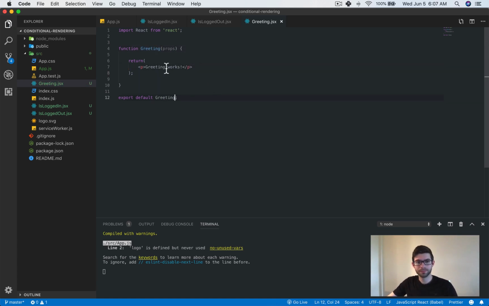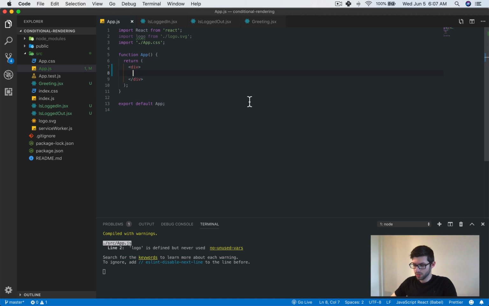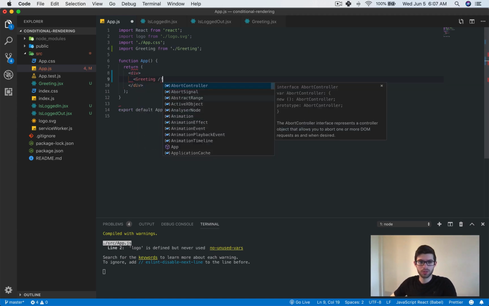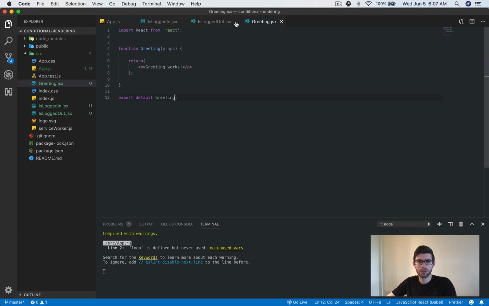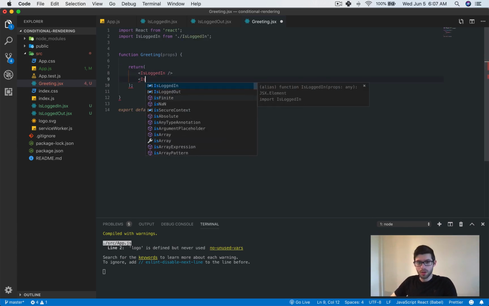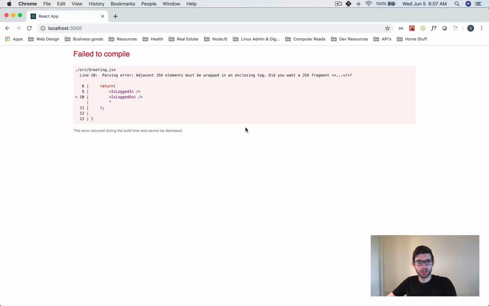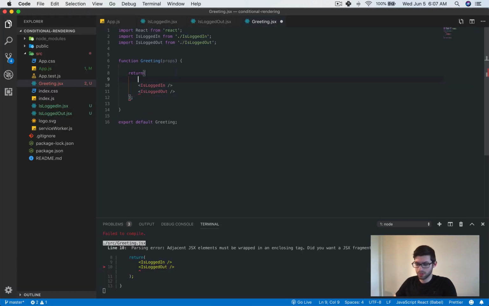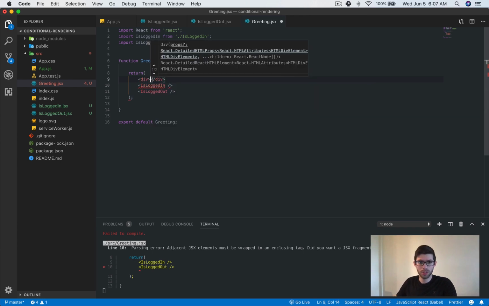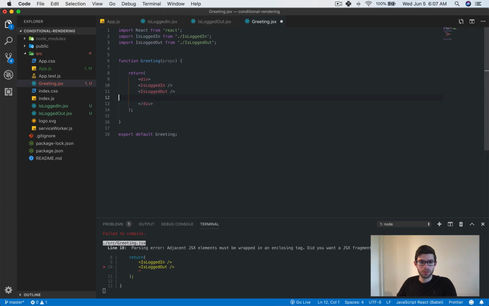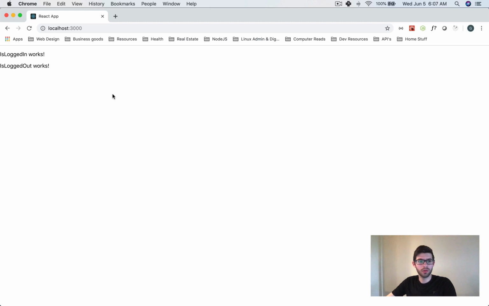Okay, awesome. Now actually nothing's going to be there because we didn't render anything. Let's now say Greeting here, and then inside here we will get rid of those and we'll say IsLoggedIn, IsLoggedOut. Let's take a look at that. Something didn't work. That's because these two things need to be inside of a div. Silly me. Now, okay, cool, we have "is logged in works" and "is logged out works".